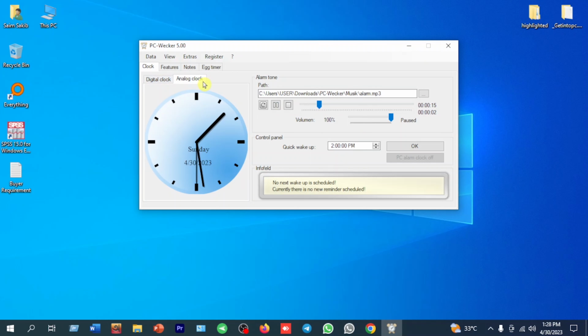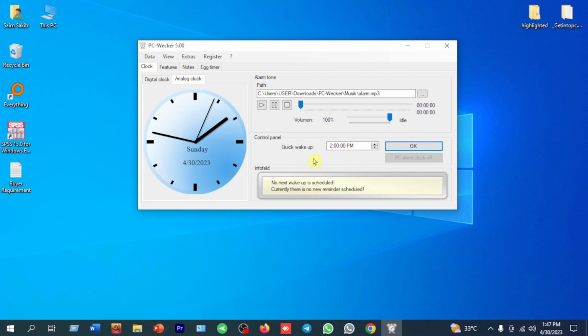Firstly, we will see the analog and digital clock views of the PC-Wecker 5.00 software. Now we will see how it works. It works actually by this control panel. If we want to set up a quick wake-up alarm in this interface, we just have to fill in the time when we need to wake up, and click the OK button. Then we will see the time and date when we need to wake up. Just click OK, and you can see this change.